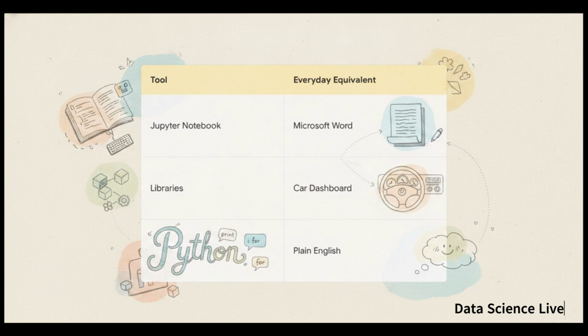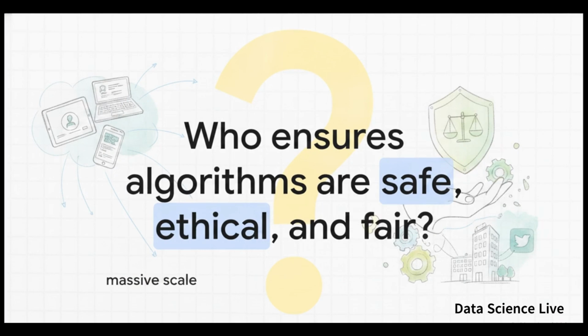It's kind of like driving a car. You don't need a PhD in thermodynamics to drive to the grocery store, right? You just use the dashboard and the pedals. In data science, you just pull pre-built world-class models from libraries straight into your notebook and hit run. Because these tools are so incredibly accessible now, development is happening at a massive scale, which naturally raises a critical question. With all these algorithms being built so easily, who is actually acting as the safeguard? Who ensures they are safe, ethical, and fair?